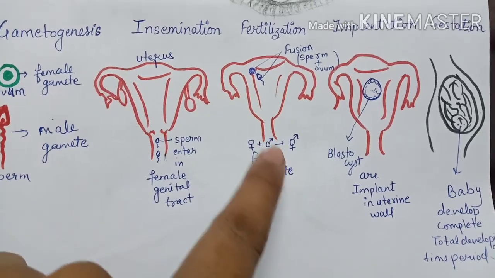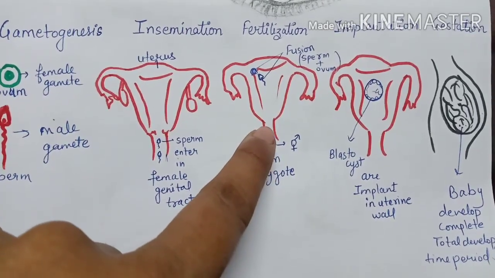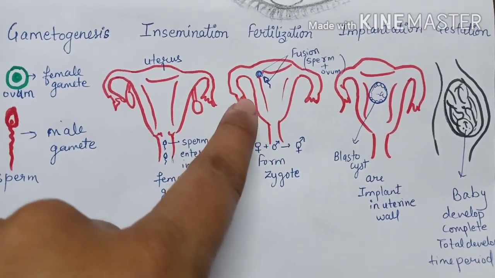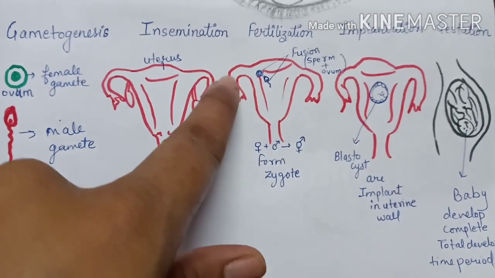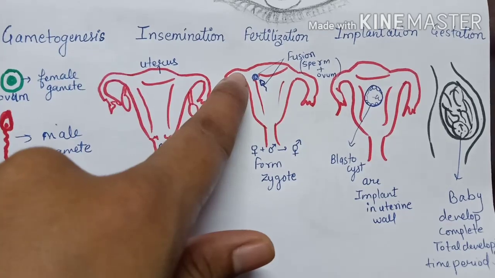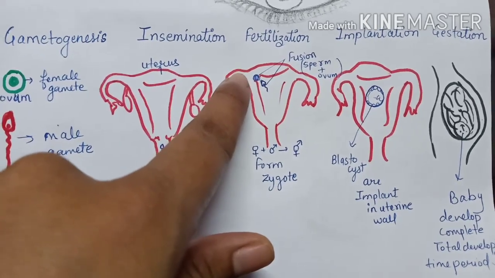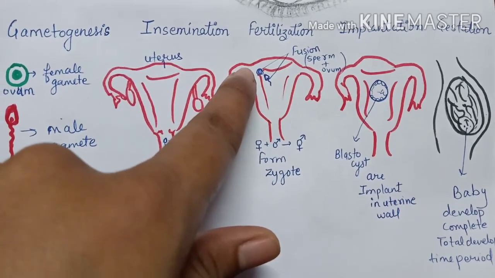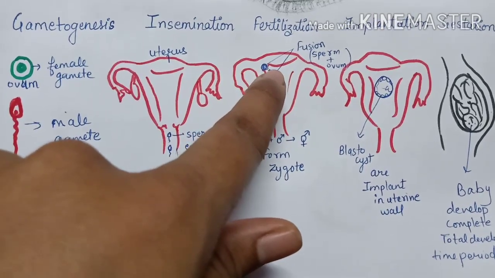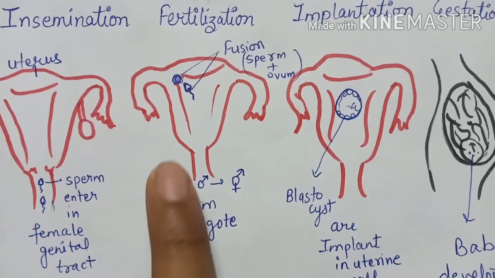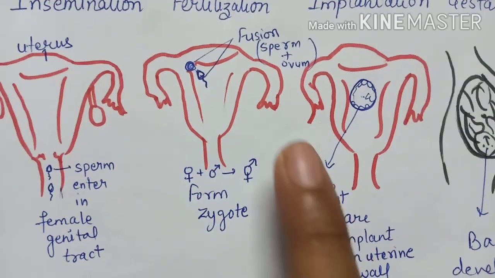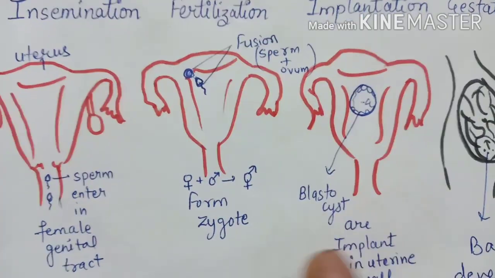Now in fertilization, sperm enter the female genital tract, you see here on this side, and the ovum comes from the fallopian tube by the fimbria. They can fuse here, in the ampulla, which is the one-third part of the fallopian tube. That fusion of male and female gametes forms the zygote. See there, both gametes fuse and form the zygote. That process is known as fertilization.